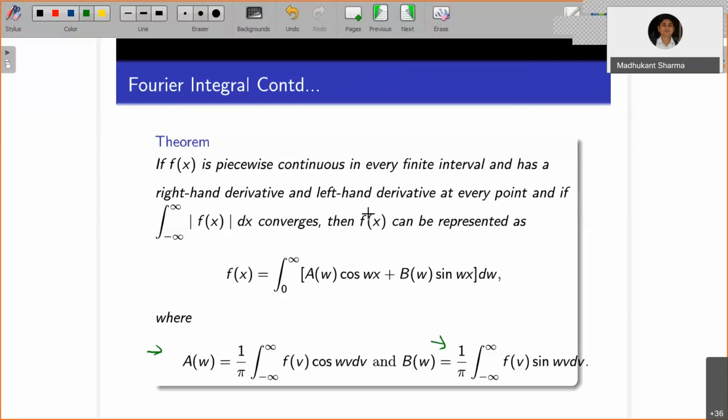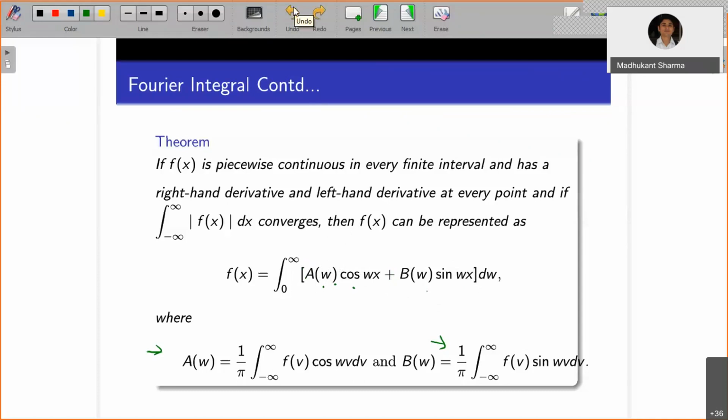So this is known as the Fourier integral representation, in combination of both a(w) and b(w). If you purposefully substitute b(w) as 0, you are going to get the Fourier cosine integral representation, where a(w) is non-zero, we are assuming that. If you purposefully substitute a(w) equal to 0, this term will no longer be there, so you will only have the sine integral representation of the function. That we are going to see with the examples.